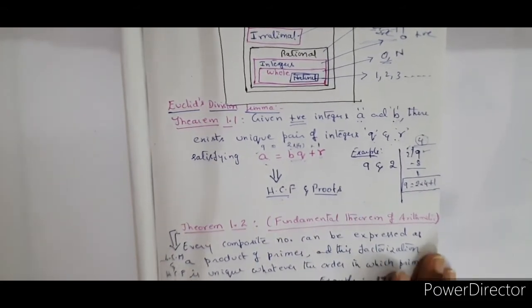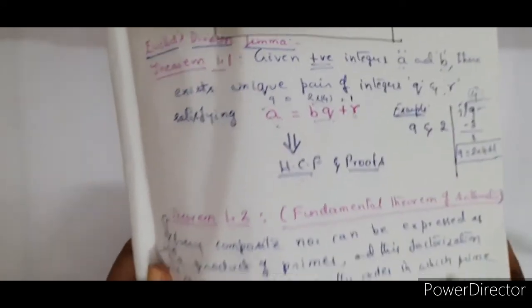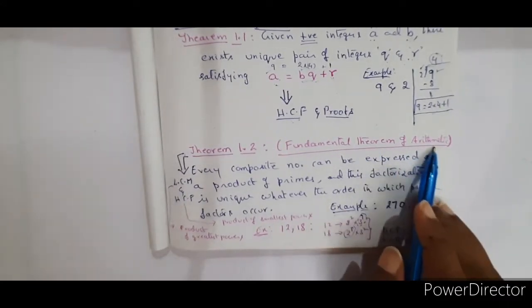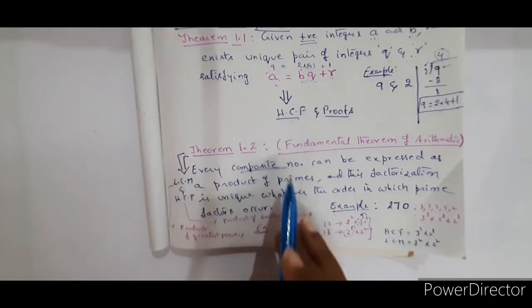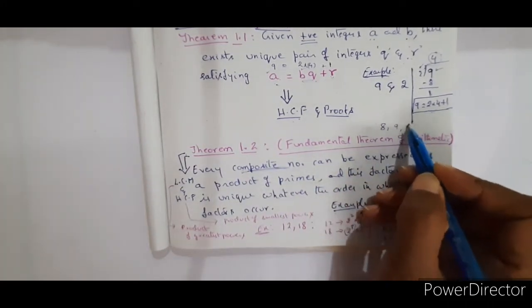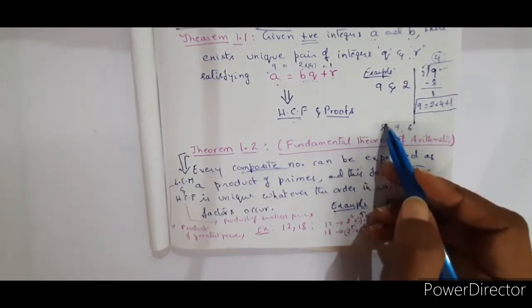And then the next theorem is the fundamental theorem of arithmetic. Here, every composite number, like 8, 9, 6, these are all composite numbers, right? So 8 can be expressed into its factors.